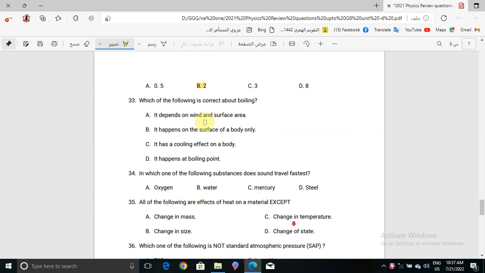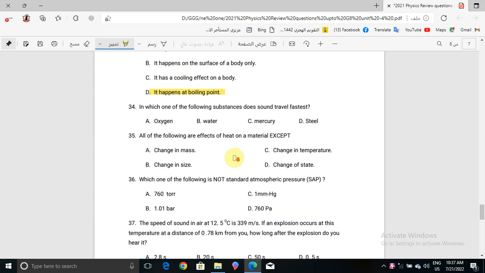Now question number 33. Which of the following is correct about boiling? It depends on wind and surface area. It happens on the surface of a body only. It has a cooling effect on a body, or it happens at boiling point. The correct answer will be it happens at boiling point, about boiling.